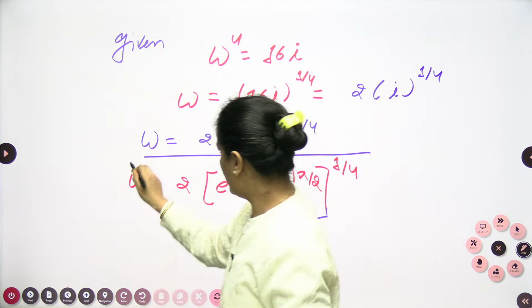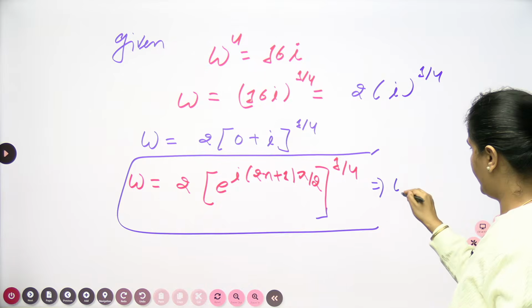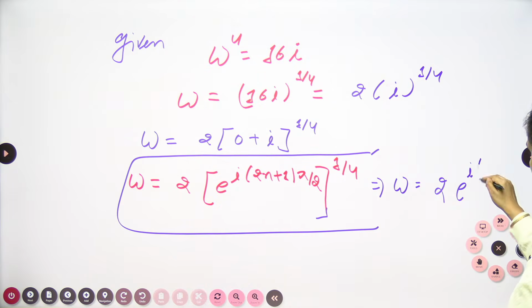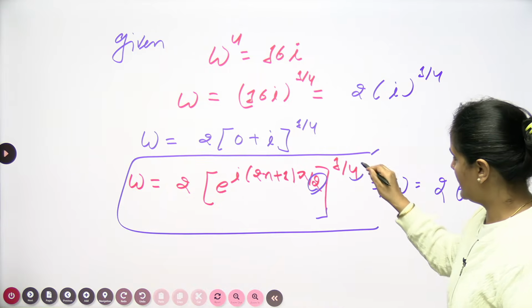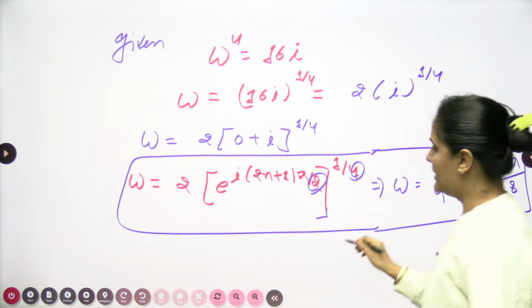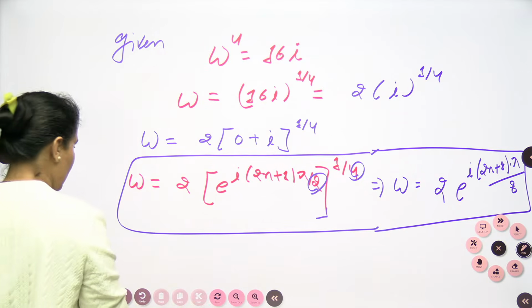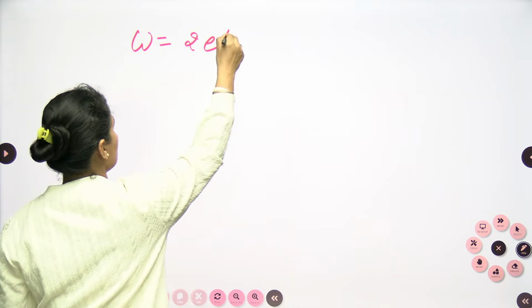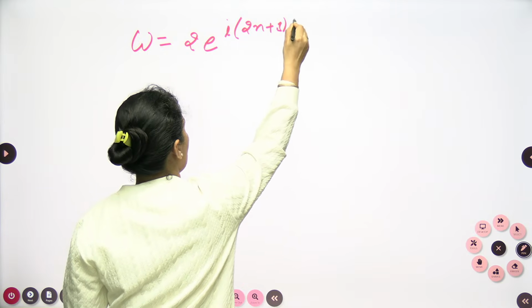Now here what I will do, I will put here the n values 1 by 1. One more thing we can do, we can simplify this more, as omega is equal to 2 e to the power iota (2n plus 1) pi by 8, because here we are having pi by 2 and this is pi by 4. So this can be written as pi by 8. Let me write down again, this omega is equal to 2 e to the power iota (2n plus 1) pi by 8.